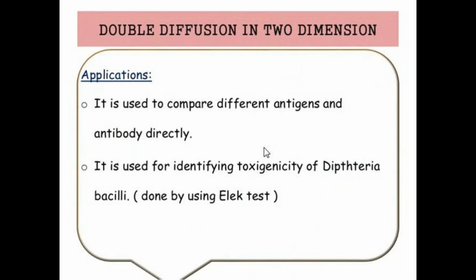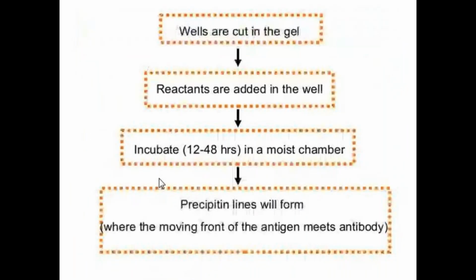By using the precipitation reaction only, these tests can be detected. That is the single diffusion, where only one of the immune complex is diffusing, in one dimension or in two dimensions, and double diffusion in one dimension and two dimensions. And these are the methods that take place in the precipitation reaction. Okay, next. And what is the process involved here? Wells are cut in the gel.